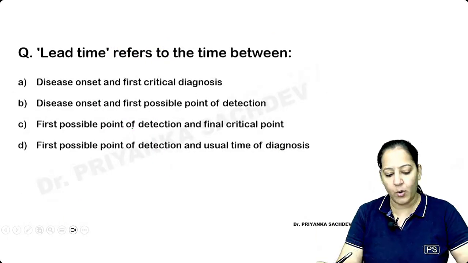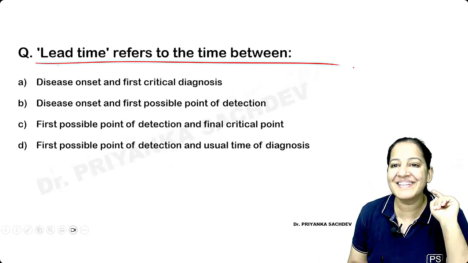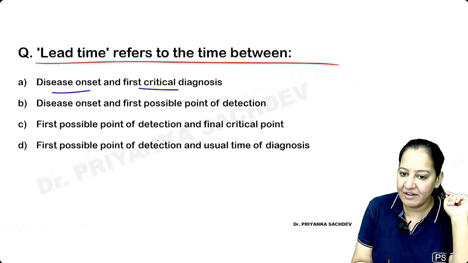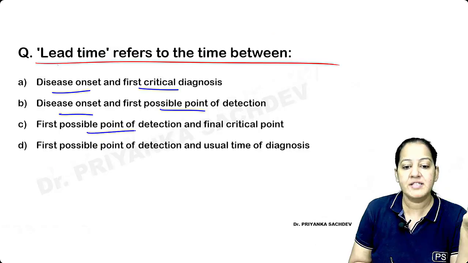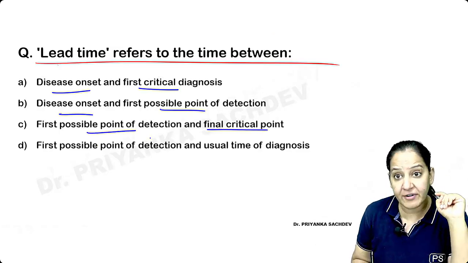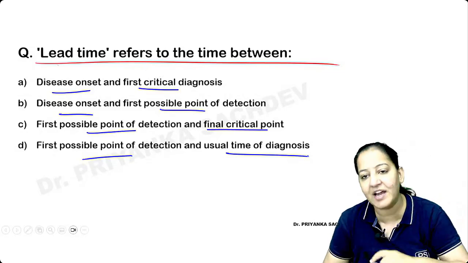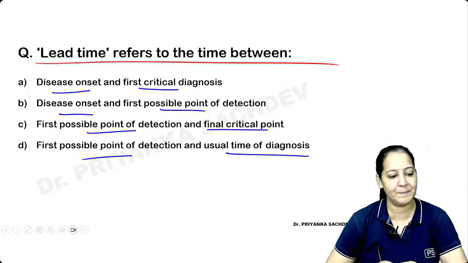So tell me the answer. What is lead time? Can you define lead time? Read the four options. Tell me fast, quick. Is it disease onset and first critical diagnosis? Is it disease onset and first point of detection? Is it between first point of detection and final critical point, or first point of detection and usual time of diagnosis? Let's see who is first. Aditi and Megha are first to answer. Very good, girls. What about others? Everyone answer, please, fast.